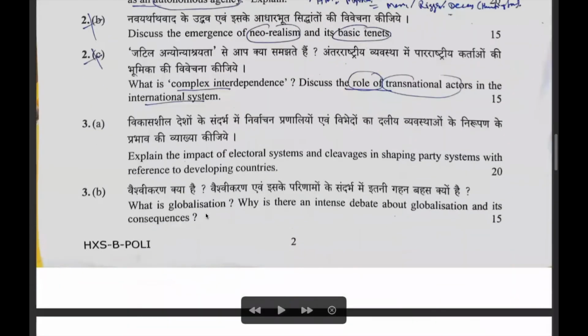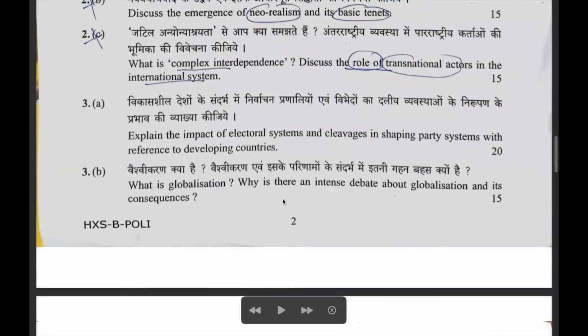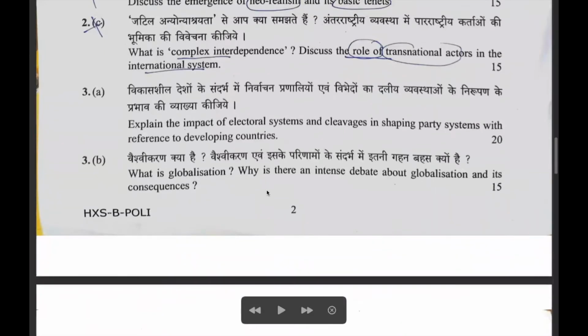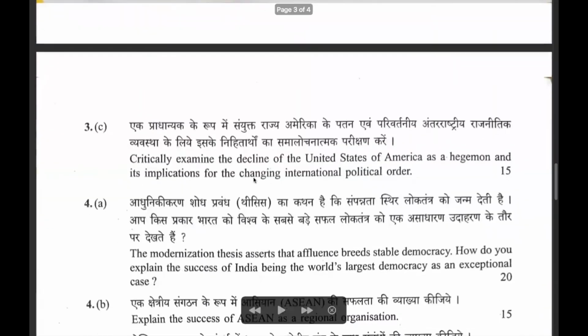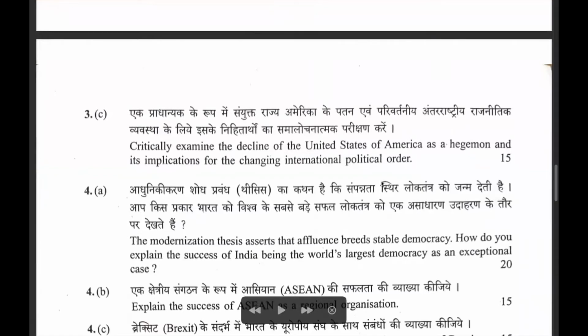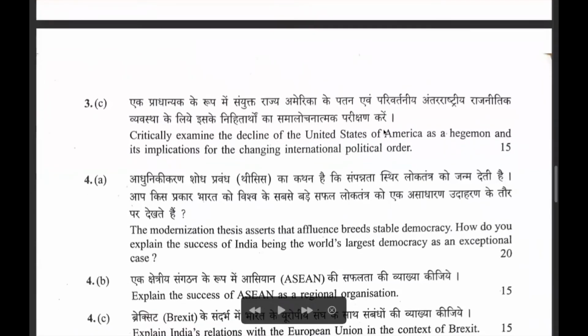Then a direct question: what is globalization? And the debate with respect to globalization. In our classes, we have done this question directly, and we have also made you write about the debate. So this question would have been a cakewalk for students. Now the question is regarding the decline in the hegemony of the USA and its implications on the international political order.